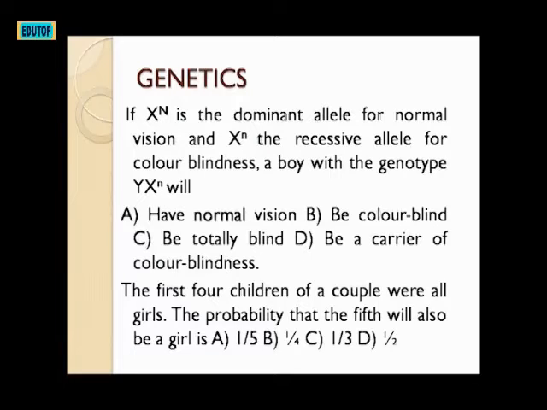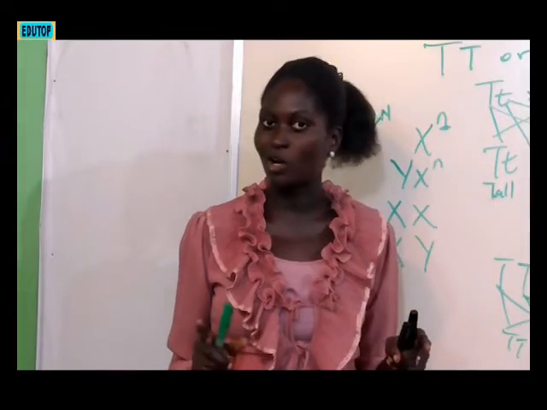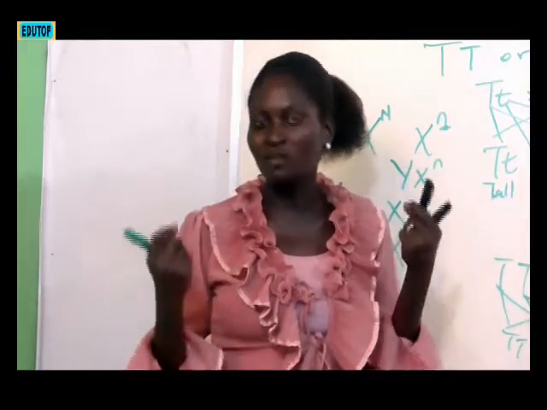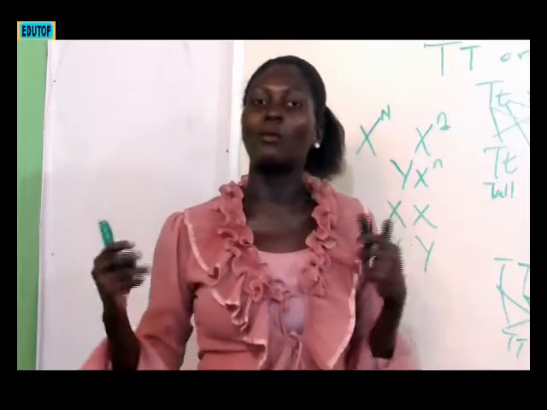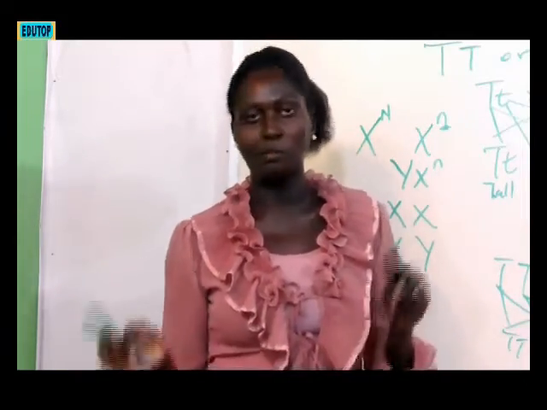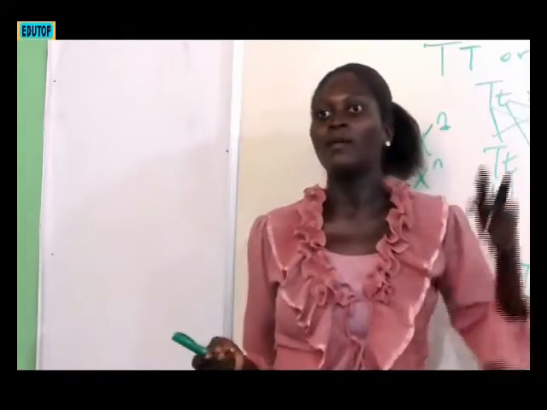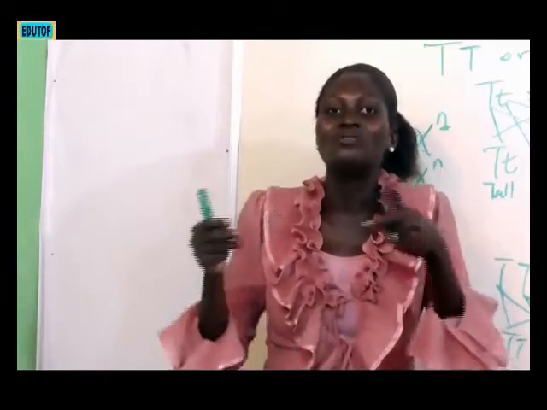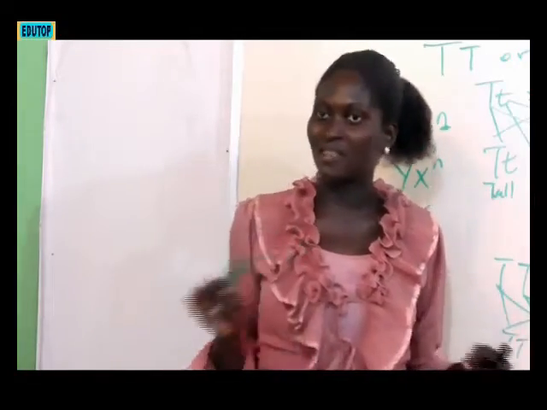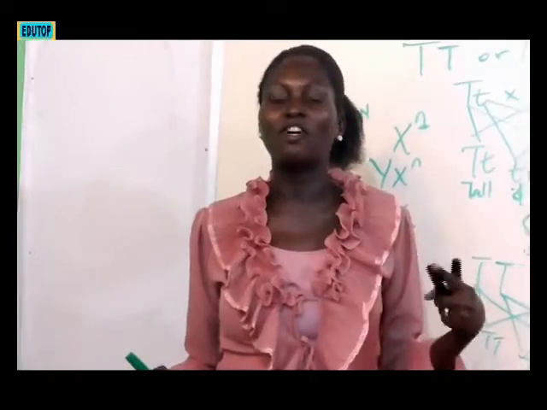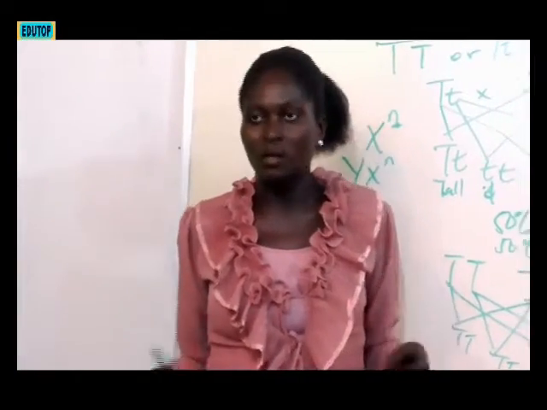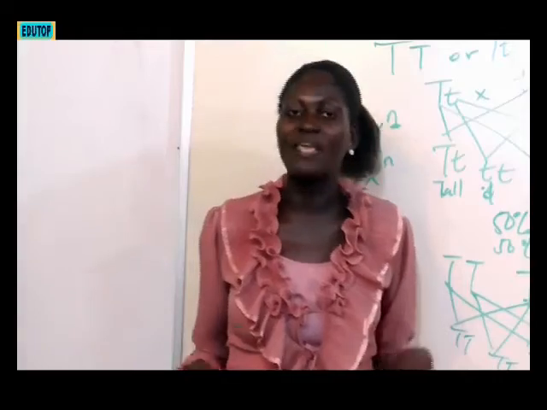Then the next question: the first 4 children of a couple were all girls. The probability that the 5th will also be a girl is what? This question will try to confuse you if you don't think deep, because you may want to bring your mathematics mind to it, but there's a way you can think about it. The first 4 children, you don't have anything to do with that. It's just to confuse. That first sentence does not concern this question. The probability that the 5th also will be a girl.